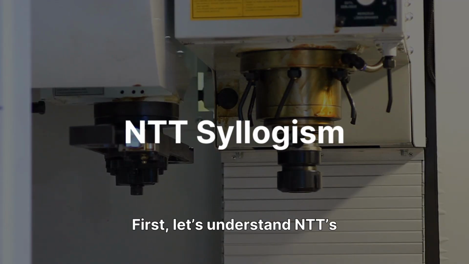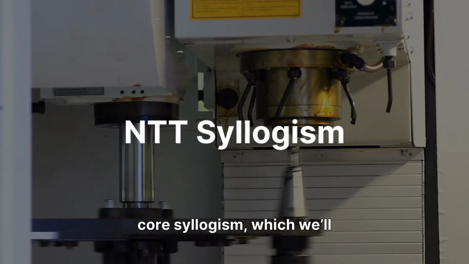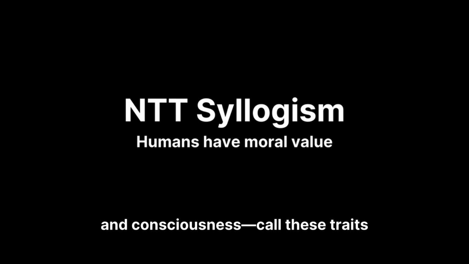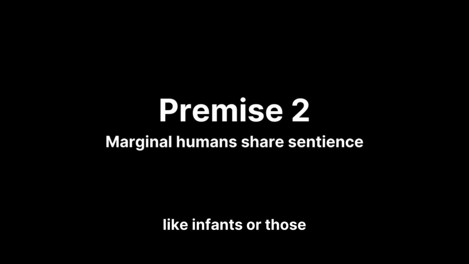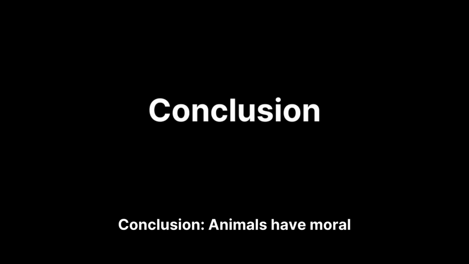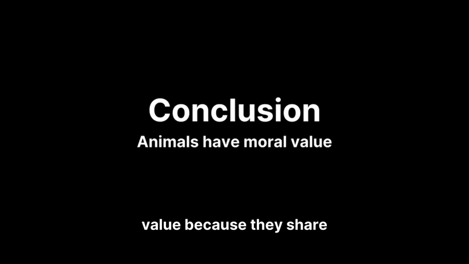First, let's understand NTT's core syllogism, which we'll display. Premise 1. Humans have moral value due to traits like sentience, rationality, and consciousness. Call these traits A, B, C. Premise 2. Marginal humans, like infants or those with severe cognitive disabilities, lack some traits, say rationality, but share others, like sentience, with animals. Premise 3. Marginal humans have moral value. Conclusion: animals have moral value because they share traits B and C with marginal humans.